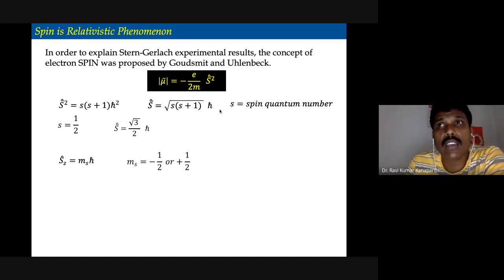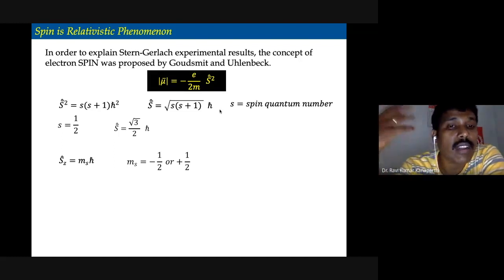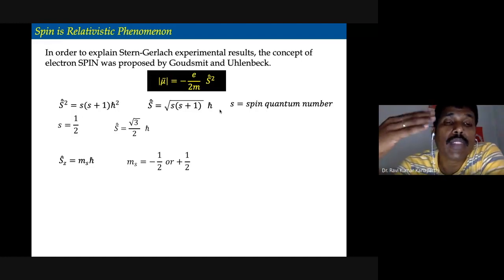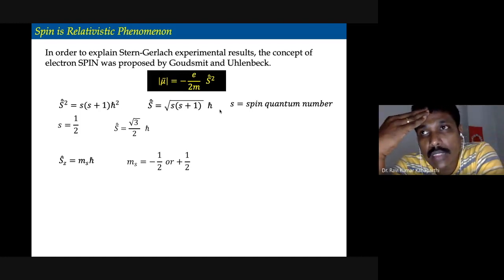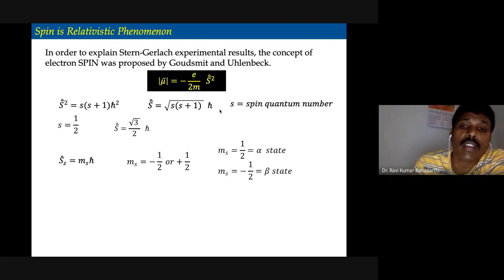Then the z component of the spin angular momentum, Sz, can be estimated in a similar way to the z component of the orbital angular momentum. Here it is given by ms ħ, where ms can take the value either plus half or minus half. In some textbooks, plus half is written as the alpha state and minus half as the beta state.